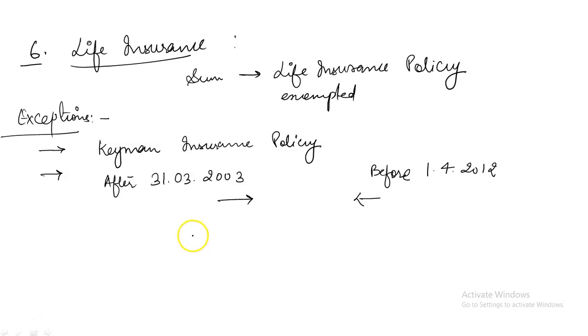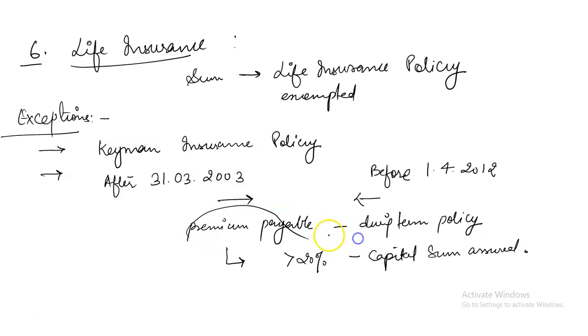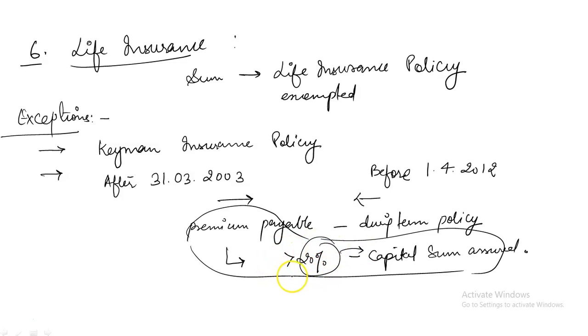In respect of these years, any amount of premium payable for any of the years during the term of the policy, if the premium exceeds 20% of the capital sum assured, that is, the amount of insurance policy taken, then exemption can't be claimed and that amount will be considered for income tax purposes.